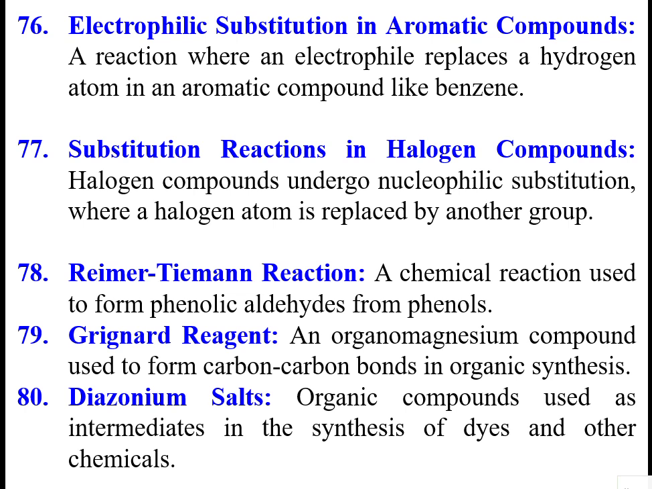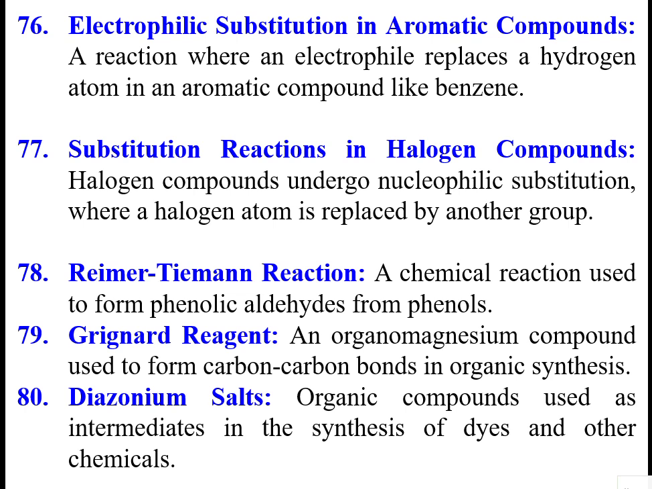Electrophilic substitution in aromatic compounds. Electrophilic means electron-loving. So that is substitution in aromatic compounds, a reaction where an electrophile replaces a hydrogen. If a hydrogen is removed from a carbon-hydrogen bond, that is called electrophilic substitution. Hydrogen atom, then an aromatic compound like benzene, that is electrophilic substitution.